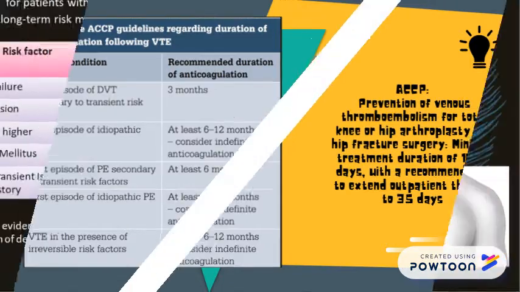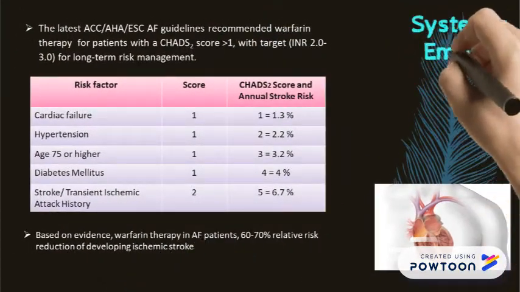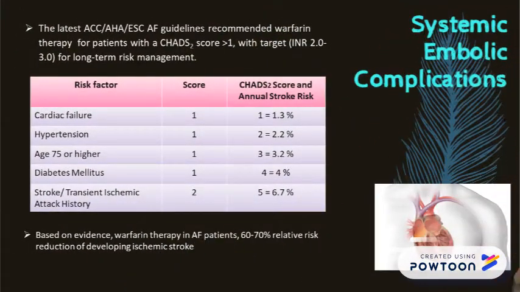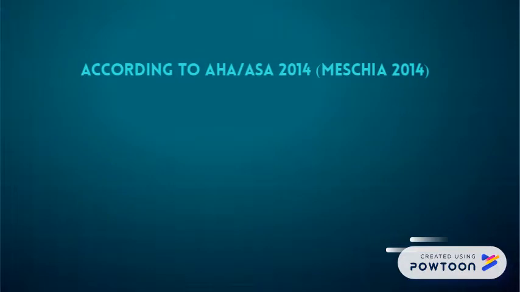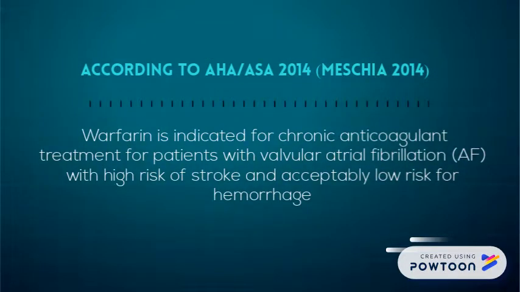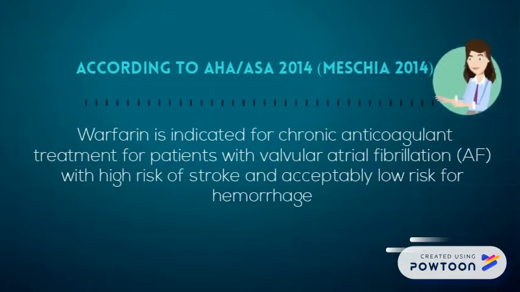and recommended to extend up to 35 days in outpatients. The latest atrial fibrillation guidelines recommend warfarin therapy for patients with a CHADS2 score of more than 1, with target INR of 2 to 3 for long-term risk management. Based on evidence, warfarin therapy in AF patients gives a 60 to 70% relative risk reduction in developing ischemic stroke. According to the AHA/ASA guideline, warfarin is indicated for chronic anticoagulant treatment for patients with valvular atrial fibrillation with high risk of stroke and acceptably low risk for hemorrhage.